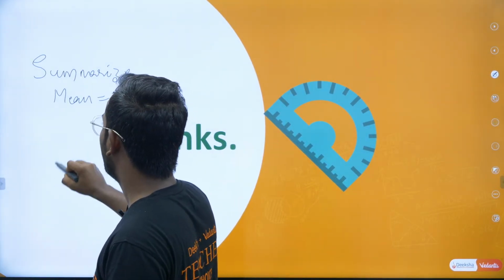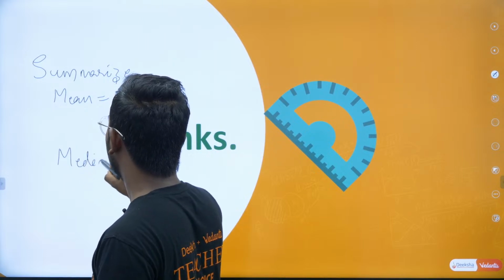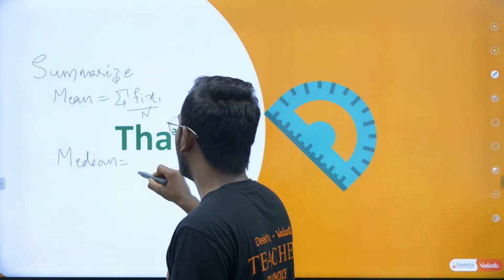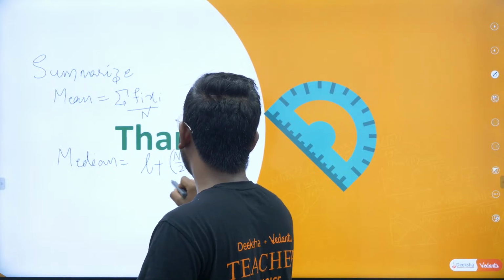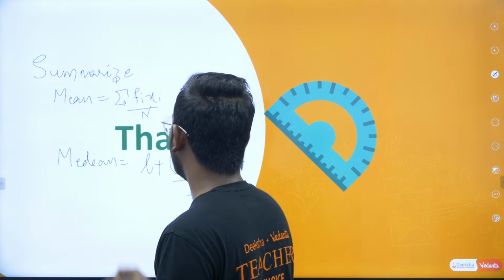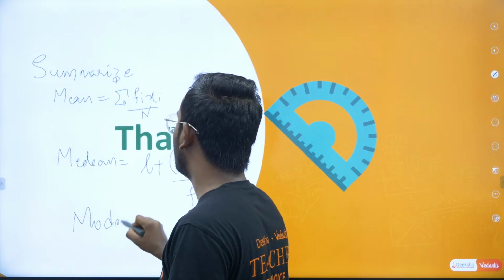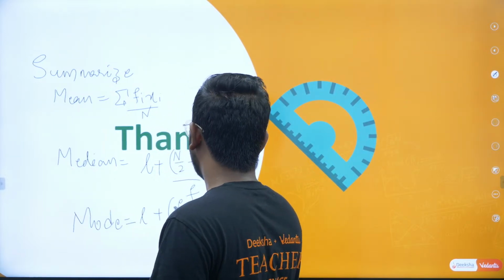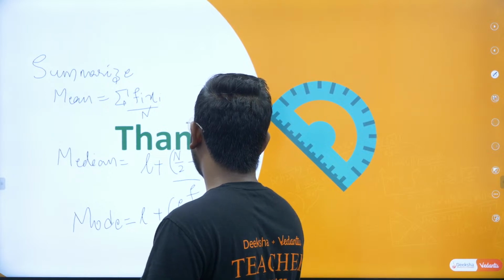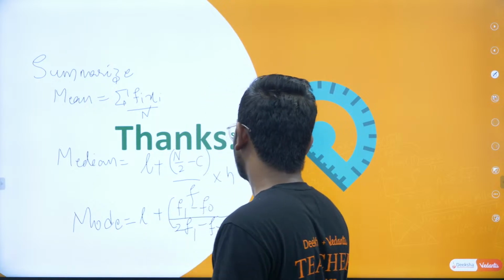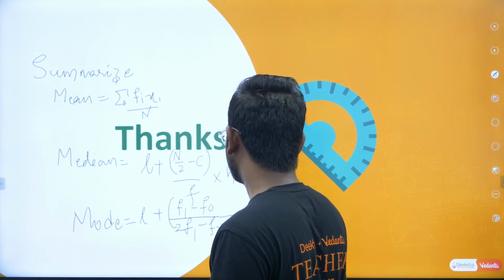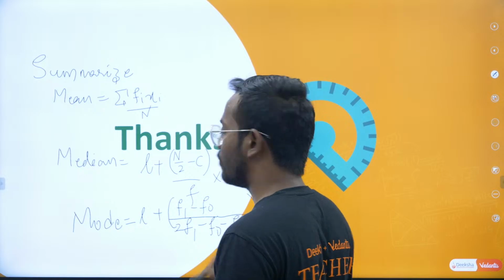The median formula is L plus (n by 2 minus c) divided by f into h. And the mode formula for grouped data is L plus (f1 minus f0) divided by (2 times f1 minus f0 minus f2) into h. So this is for mode.